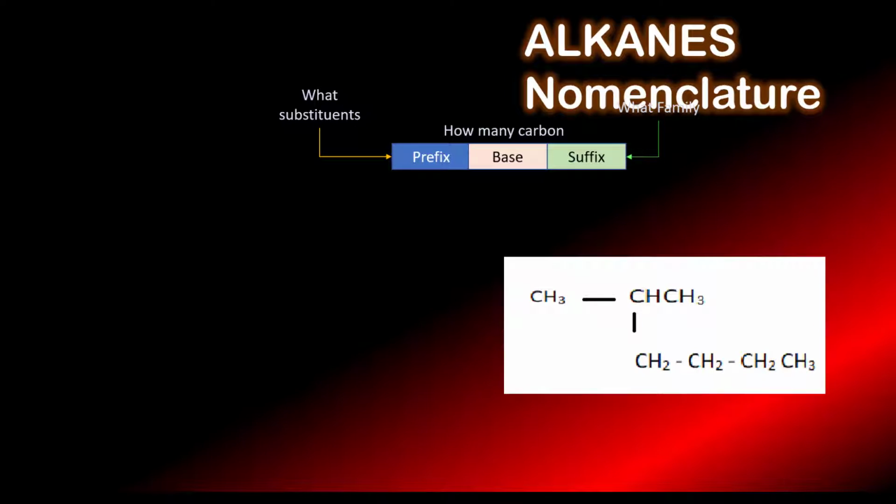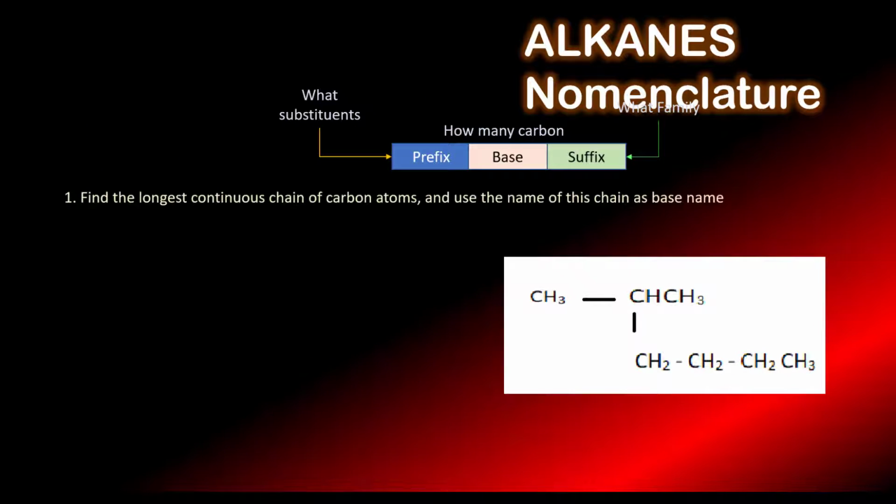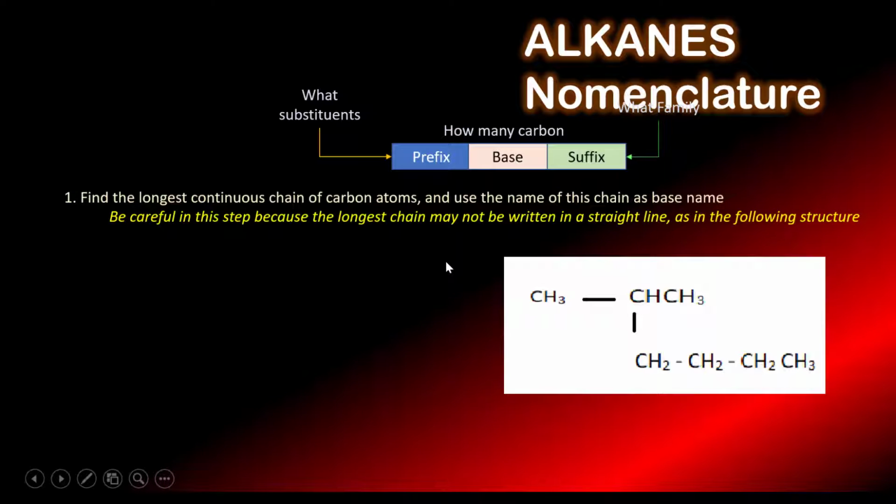So first, when we find the alkane, what we have to do is find the longest continuous chain of carbon atoms and use the name of this chain as the base name. Remember, it needs strong imagination to identify the longest chain, because we have to be careful that the longest chain may not be written in a straight line as in the following structure. This structure is not shown straight but has a bent arrangement.